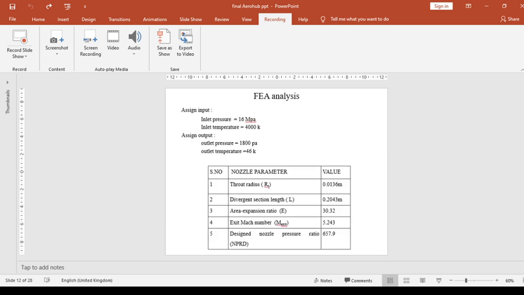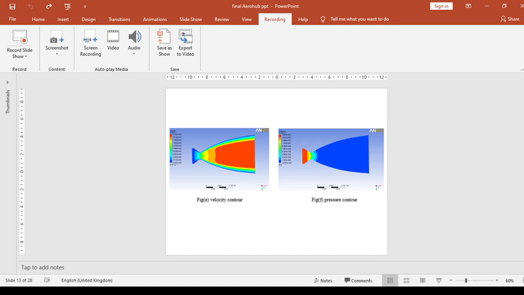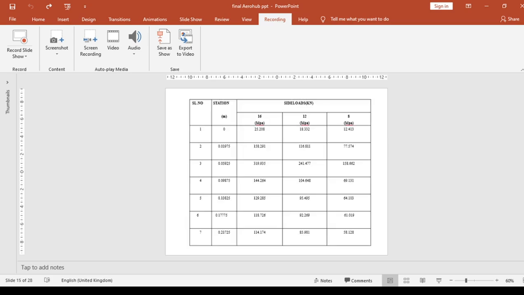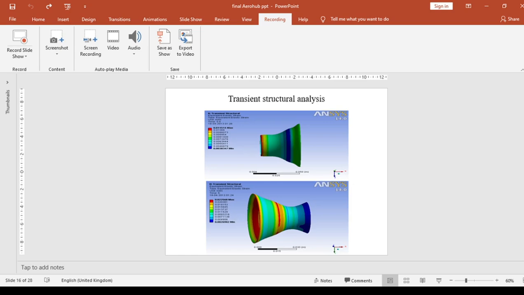And this is the FEA analysis, assigning inputs and outputs. And this is the velocity contour image and pressure contour image. For side load prediction, the nozzle is divided into 6 different stations and the side loads are predicted for the corresponding stations through transient fluid dynamic analysis. The results with different load conditions are listed in the table below. These are the side load data values at the different stations and the transient structural analysis images.